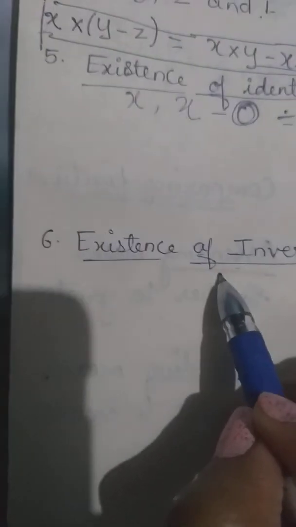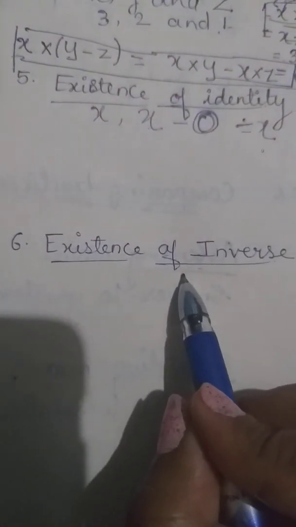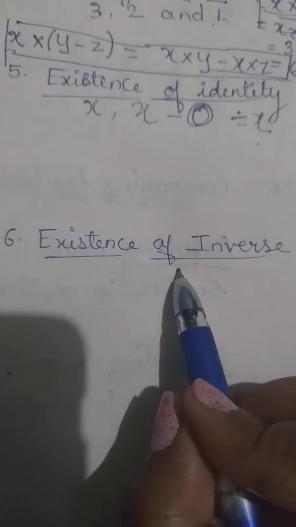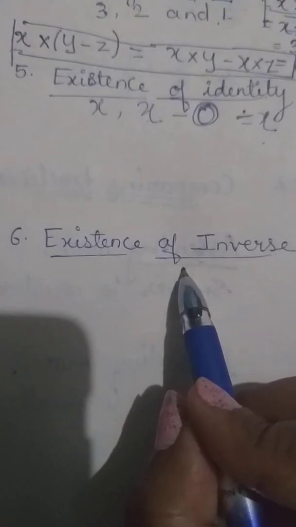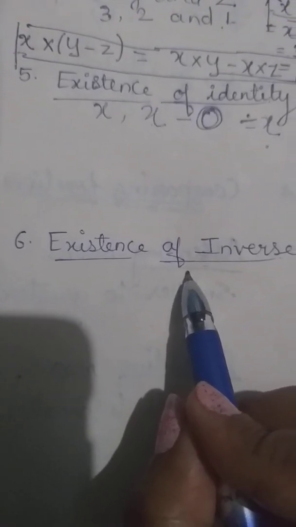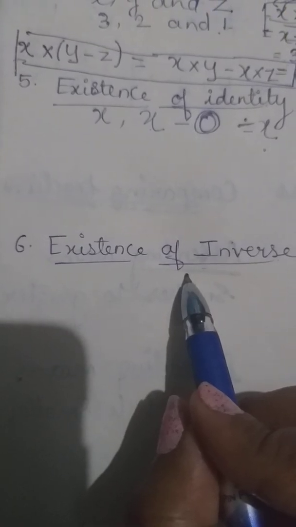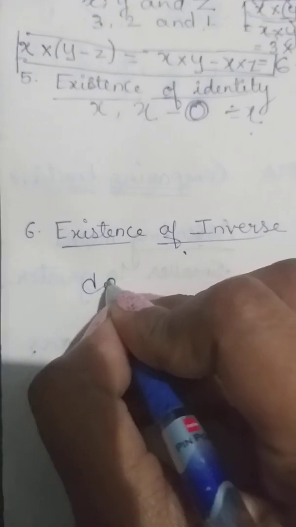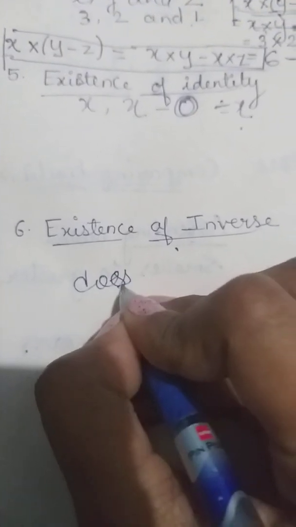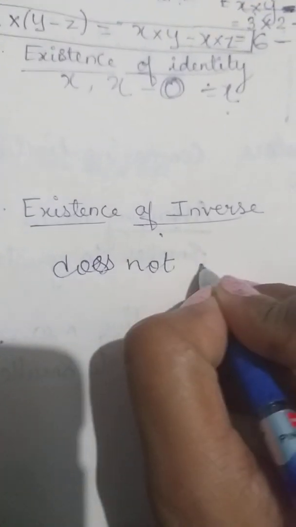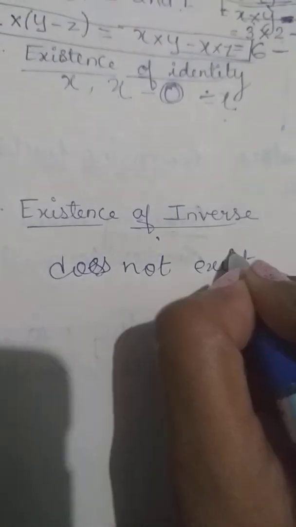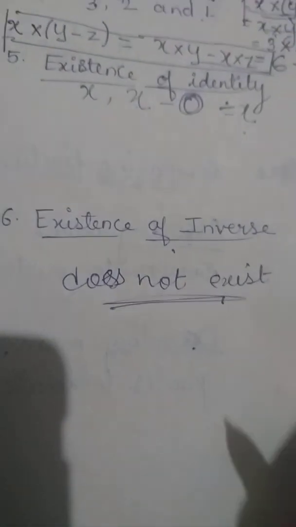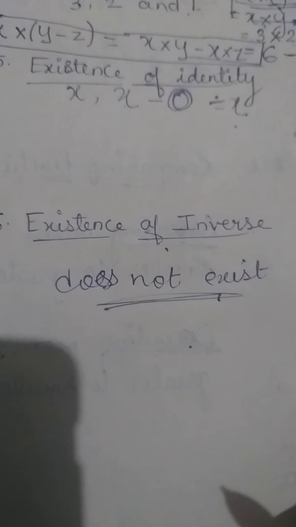Now the last property, existence of inverse. Since subtraction for every non-zero whole number does not have an identity number, its inverse does not exist. So I'll write simply: does not exist. Existence of inverse does not exist.